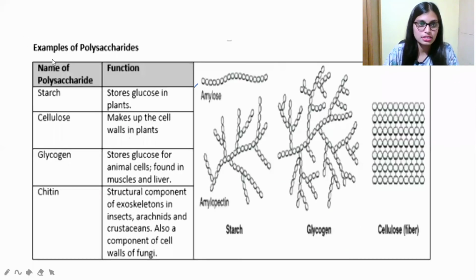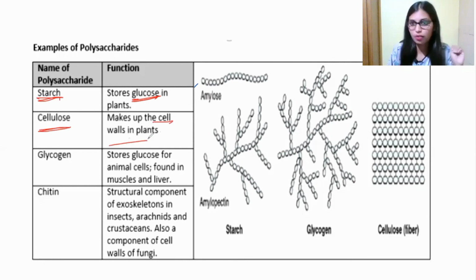So see here, this is the name of some polysaccharides and their functions. When it comes to starch, this stores glucose in plants. Cellulose makes up the cell wall in plants, because cellulose is present in the cell wall of plants.